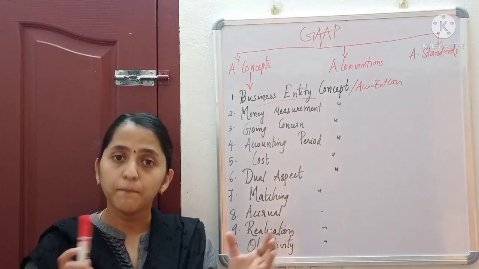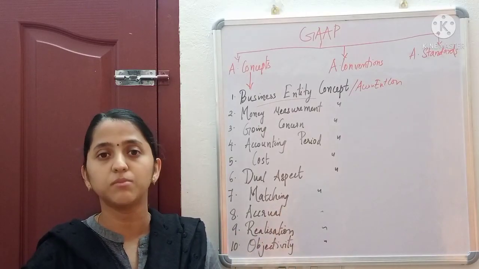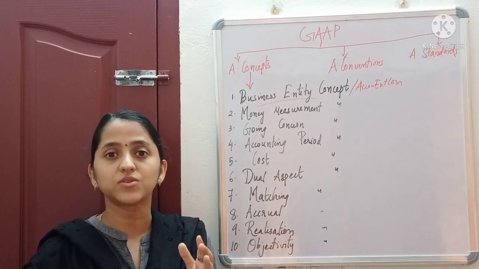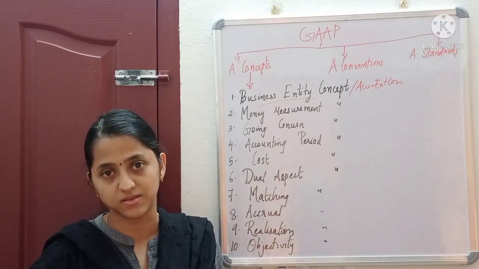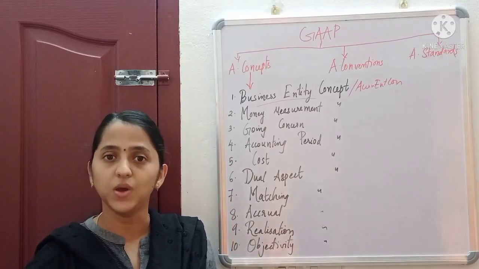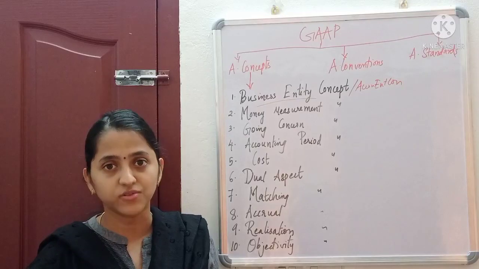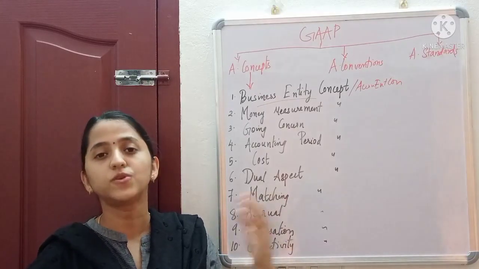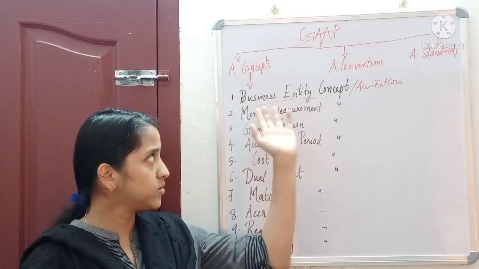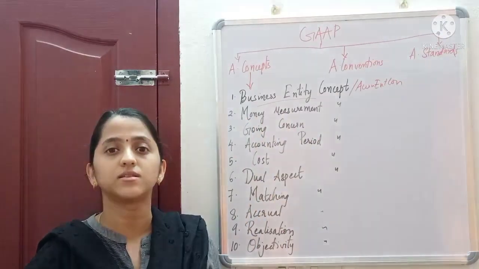Should the owner put some amount into the business, that is known as capital. So even that is actually a liability of the business. That is why we consider the capital invested by the owner as the liability of the business. The business has to repay the owner that amount. So that is what is business entity concept.